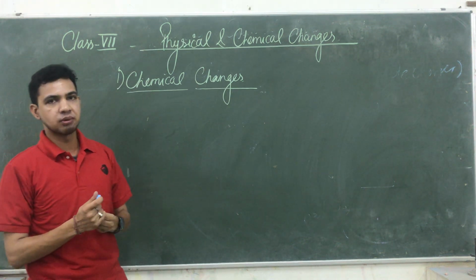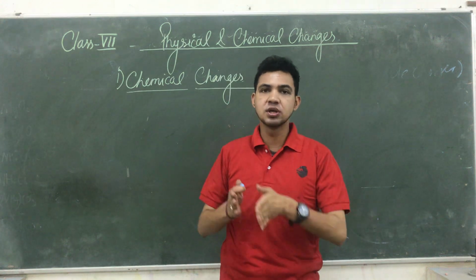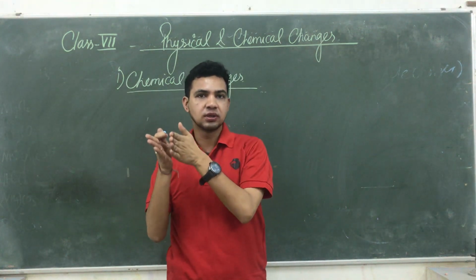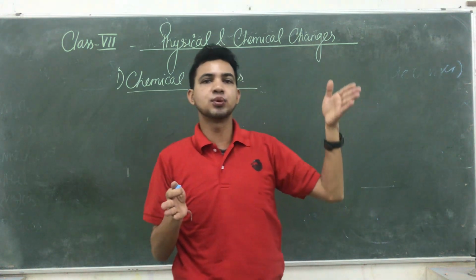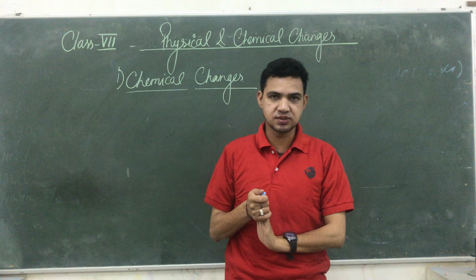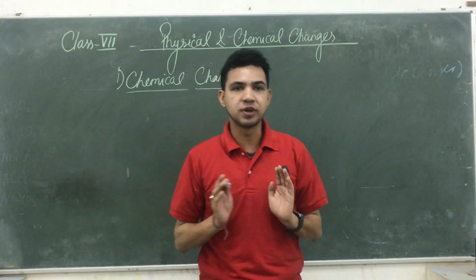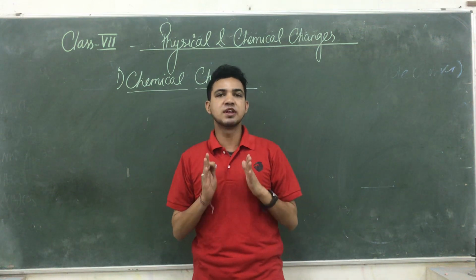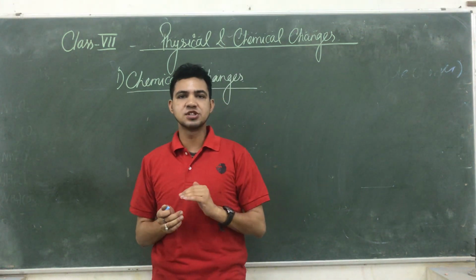We already taught you about chemical changes. These changes are non-reversible, in which the compound or object is converted into its product, but we are not able to convert this product again into the previous reactant or substance. So everything is changing its properties, losing its properties when going through chemical changes, and it is a non-reversible change.